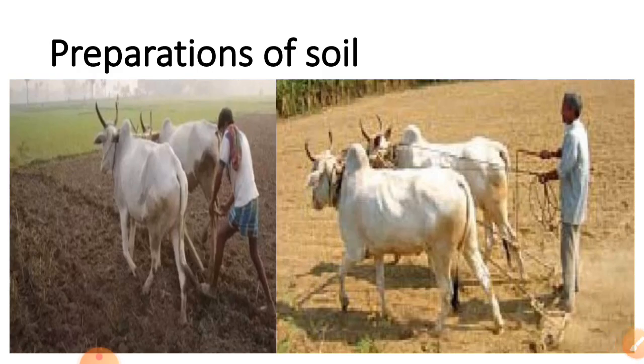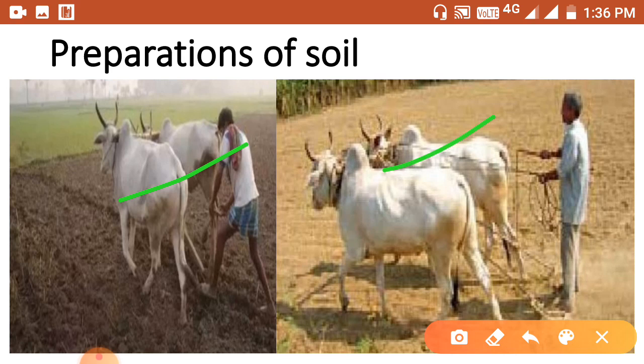Preparation of soil means tilling, plowing and leveling. Preparation of soil involves the following steps: plowing and tilling. What is plowing? The process of loosening and turning the soil is called tilling, or plowing. When we loosen and turn the soil, it is called plowing.